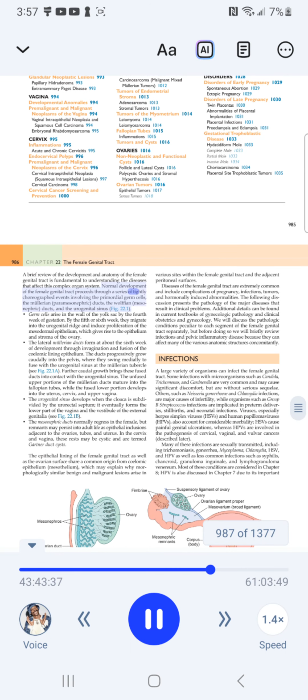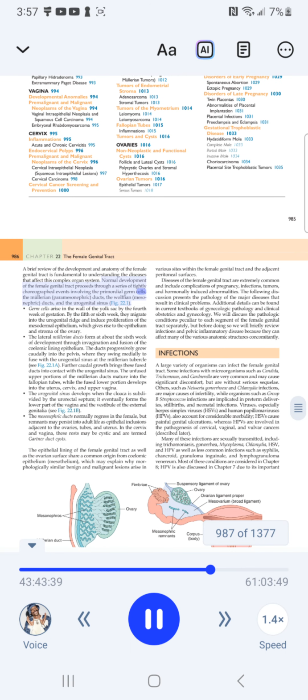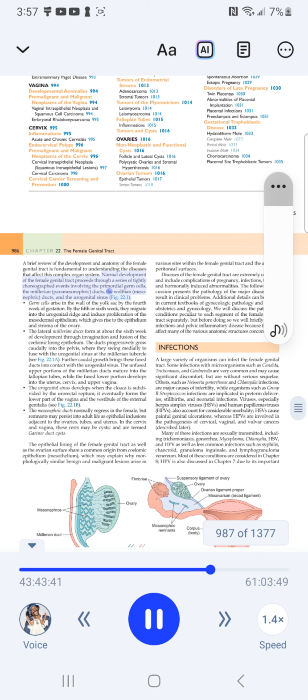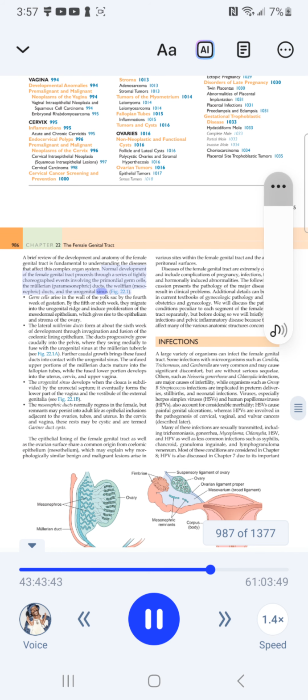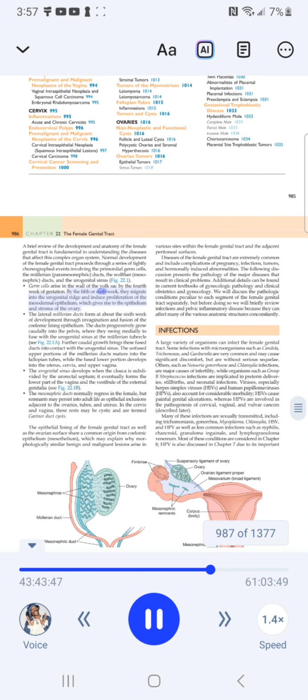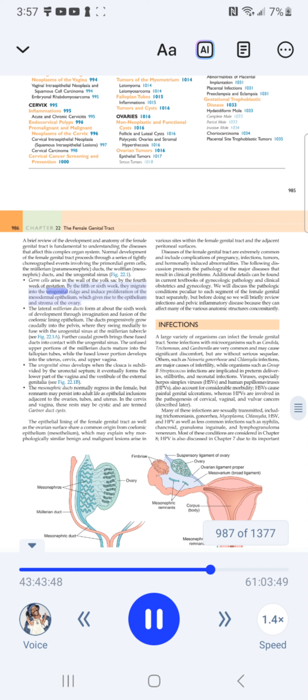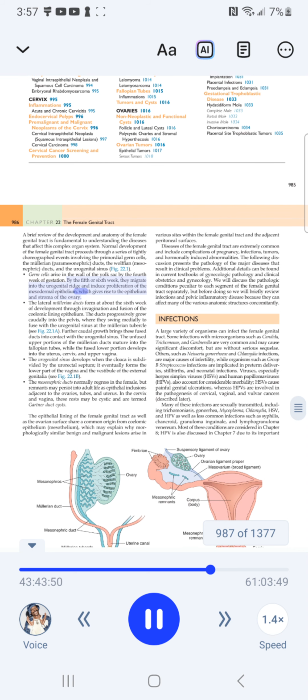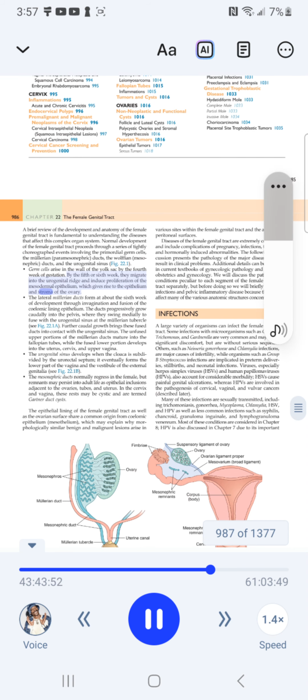A series of tightly choreographed events involving the primordial germ cells, the Müllerian (paramesonephric) ducts, the Wolffian (mesonephric) ducts, and the urogenital sinus (Fig. 22.1). Germ cells arise in the wall of the yolk sac by the 4th week of gestation. By the 5th or 6th week, they migrate into the urogenital ridge and induce proliferation of the mesodermal epithelium, which gives rise to the epithelium and stroma of the ovary.